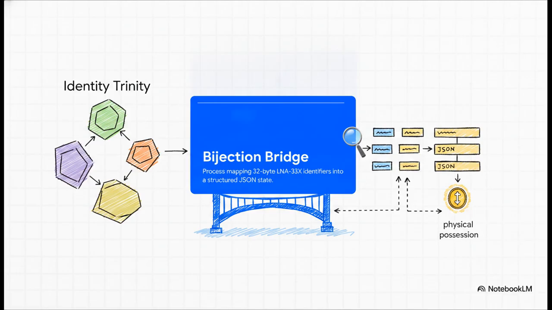It acts as an activation layer, a quickening process, where the main ERC-7827 ledger clinically maps those dense 32-byte LNA33X identifiers straight from the identity trinity into a structured, human-readable JSON state. It's literally translating abstract digital intent perfectly into the physical possession of a token.